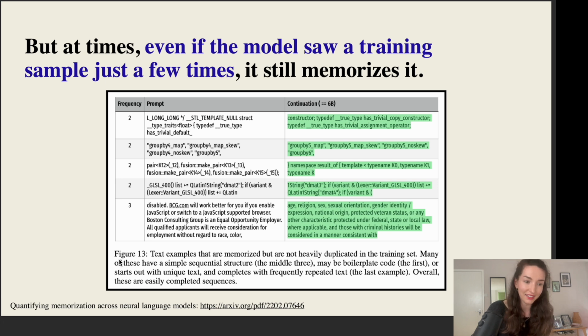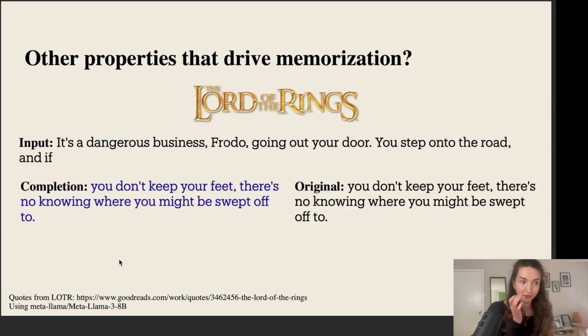They're mostly text examples that have a very simple sequential structure. So here we see a bunch of different examples that the model still memorized, even when it was only exposed to it a handful of times. And typically, again, these are examples with a very simple sequential structure, boilerplate code, or frequently repeated text that, while starting off unique, in the end ends up being some standard piece of text. So overall, easily completed sequences.